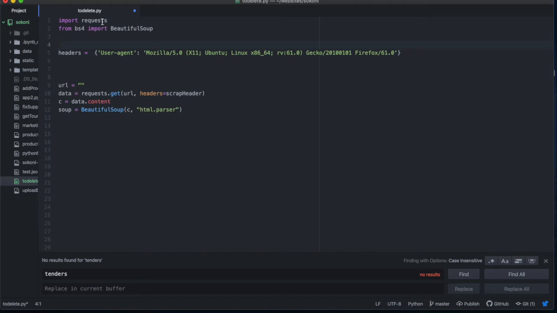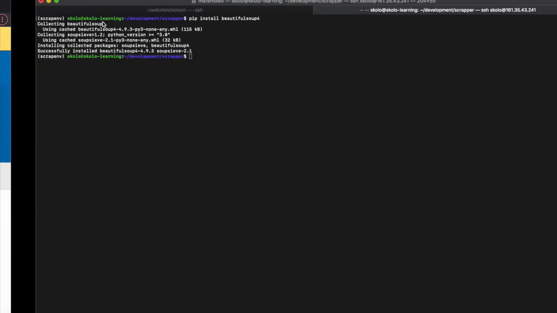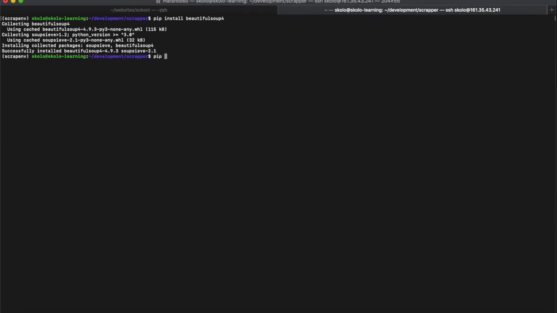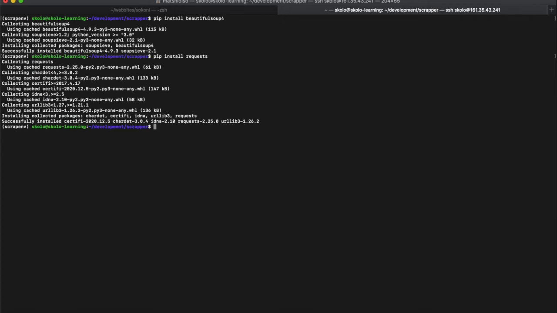So we have to obviously install requests as well. To install requests is basically just pip install requests like that. It will collect the package, and if all goes well, we now have requests and BeautifulSoup installed.